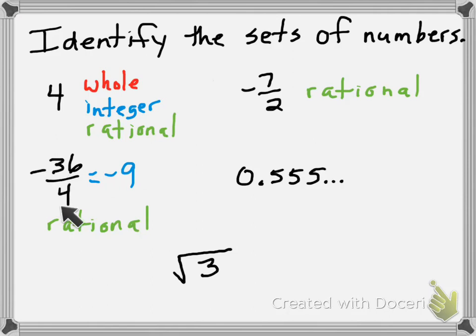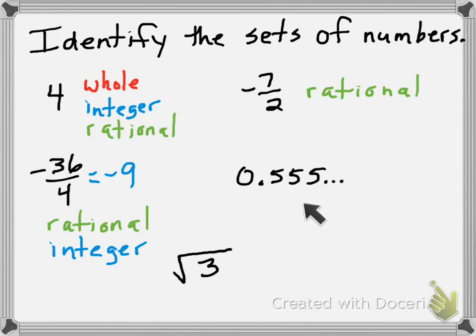So negative 36 divided by 4 is negative 9. And negative 9 is an integer. That means negative 36 over 4 is also an integer. Okay? Sometimes you may have to rewrite it to be able to tell if it's an integer or a whole number. Okay? Alright, now looking at the decimal.